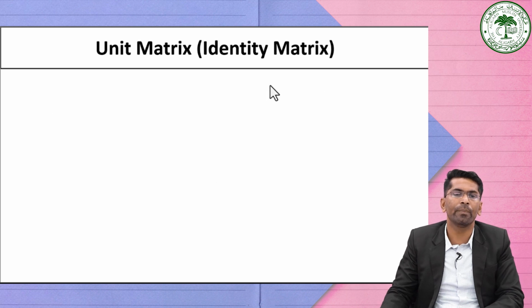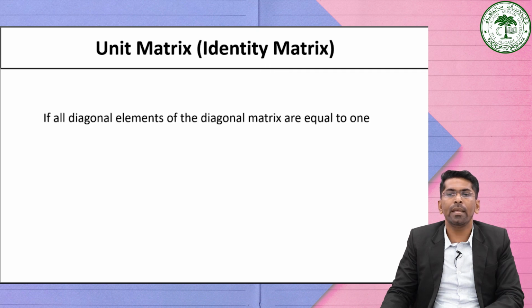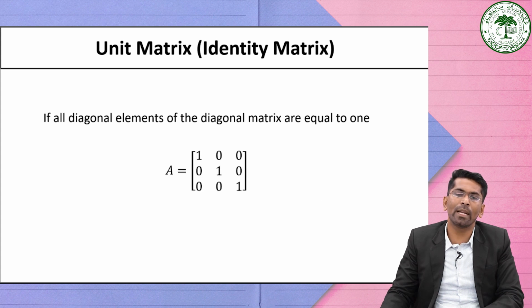Now consider another one, a unit matrix or identity matrix. See, if all diagonal elements of the diagonal matrix are equal to 1, then it is generally known as a unit matrix or identity matrix. See, consider one example. We have a matrix A which is given as 1 0 0, 0 1 0, 0 0 1. See, all the diagonal elements of the diagonal matrix are equal to 1. Then such a type of matrix is known as a unit matrix or identity matrix.